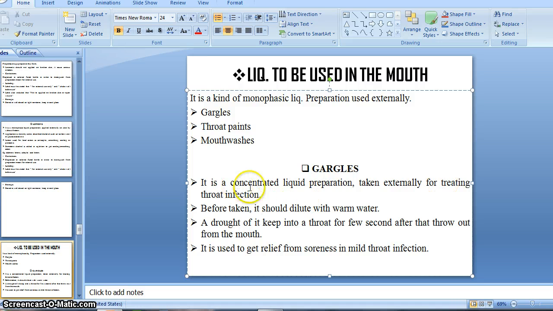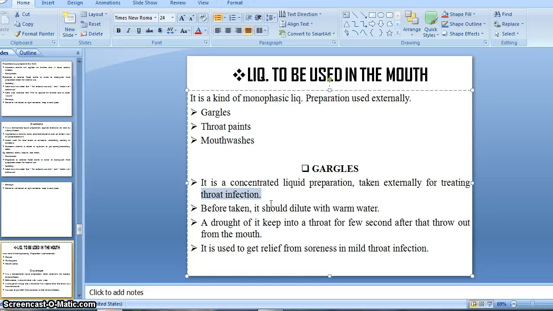That is the therapeutic purpose of using gargles. Gargles are recommended for treating throat infection. If somebody has a throat infection, gargles are generally prescribed.